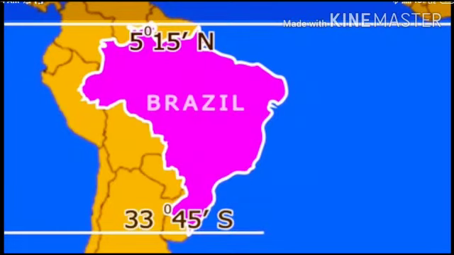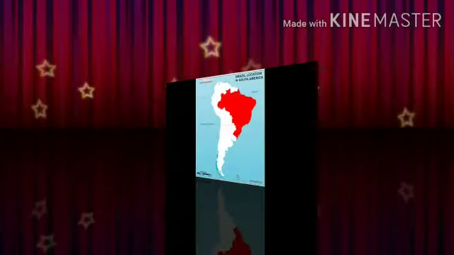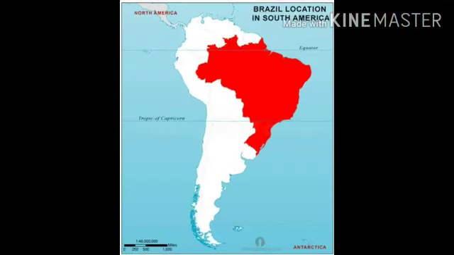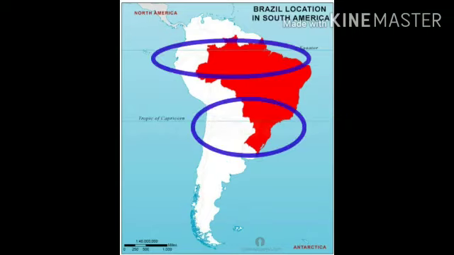So students, now we are going to start with the detailed explanation of climate of Brazil. Because of the vast latitudinal extent of Brazil, it experiences a wide range of climatic variation. Students, in the earlier session you have seen the physiography of Brazil. The equator as well as Tropic of Capricorn passes from Brazil. For example, near equator it is hot, while temperate type of climate is found near Tropic of Capricorn.